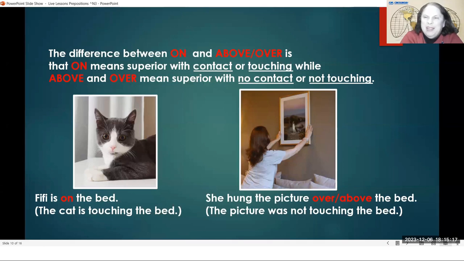Sometimes when you buy something and it was not made very well and it breaks very easily, oh, this is inferior. It is not good. But in this case, we're talking about superior, meaning up high. Okay, so above or over, superior, but it's not touching. We already talked a lot about on and onto. On is something that is touching the top of something, but above and over both mean something that is not touching anything. It is up high and it is not touching.